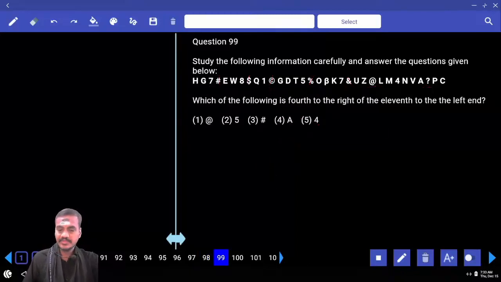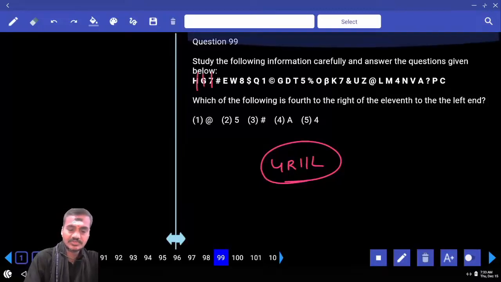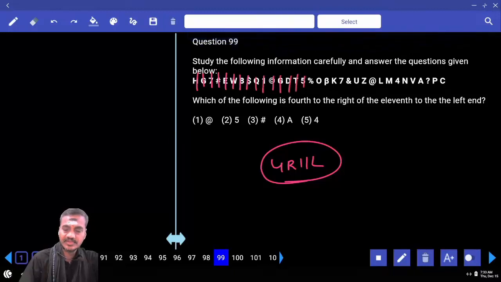Then 99, which of the following is 4th to the right of 11th from the left? 4th to the right of 11th from the left hand. 11 plus 4 is how much? 15. And 15th from the left hand side. 1, 2, 3, 4, 5, 6, 7, 8, 9, 10, 11, 12, 13, 14, 15. And so what is your answer? 5, that is the choice for 99.